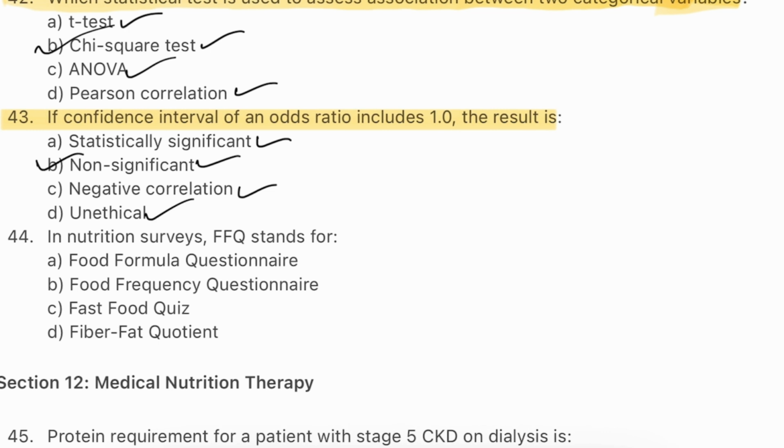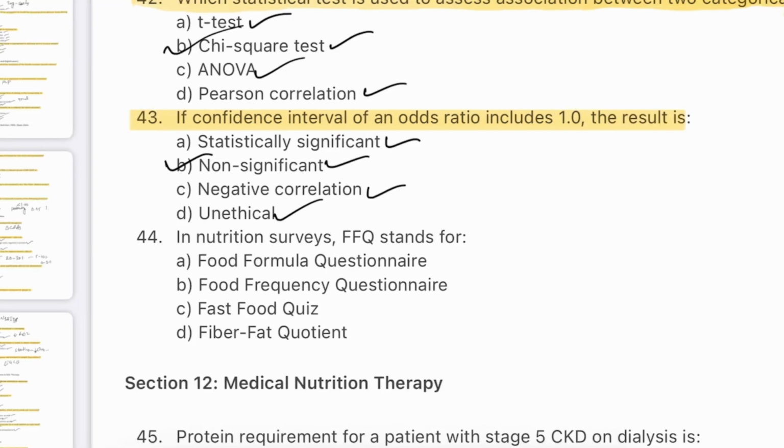Non-significant. An odds ratio whose confidence interval includes 1 suggests no difference or effect between groups. This implies that the result is statistically non-significant at the given confidence level. It means the exposure may not be associated with the outcome. Statistically, significance usually requires the entire confidence interval to be above or below 1.